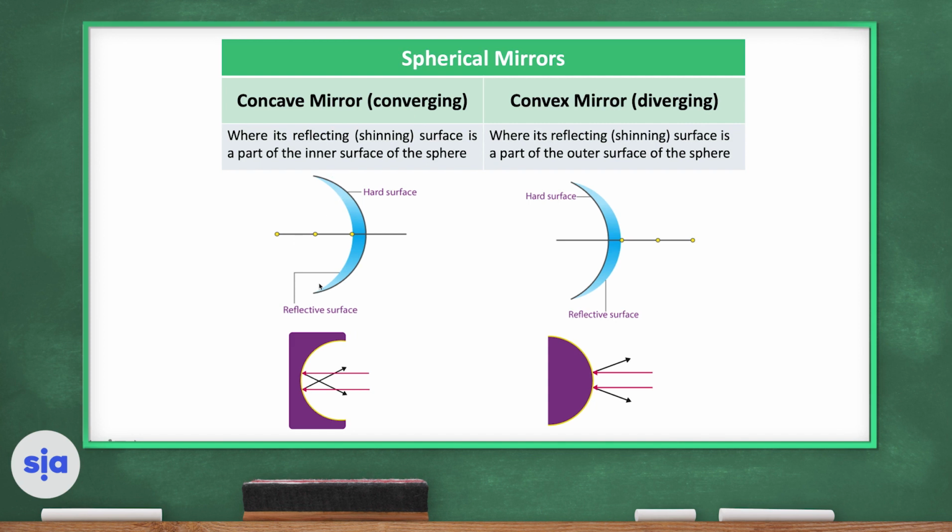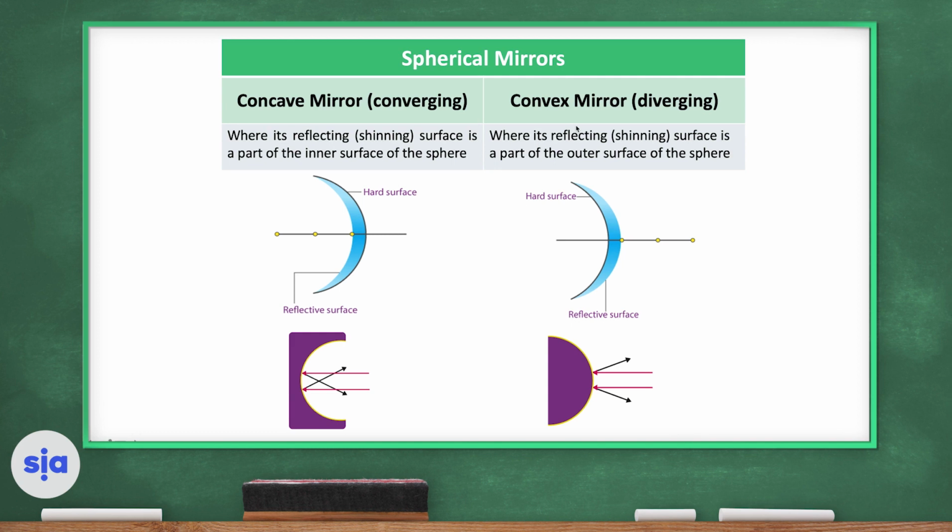This is a concave mirror. The reflecting surface is a part of the inner surface of the sphere. So if this is a sphere, this is the inner part of the sphere. The reflecting surface is to the inside, and the rays will converge from the mirror.